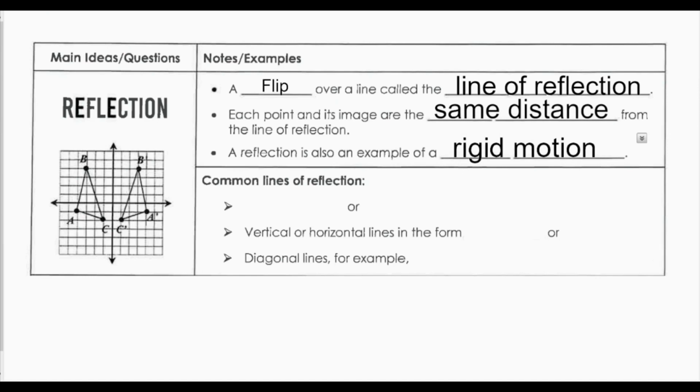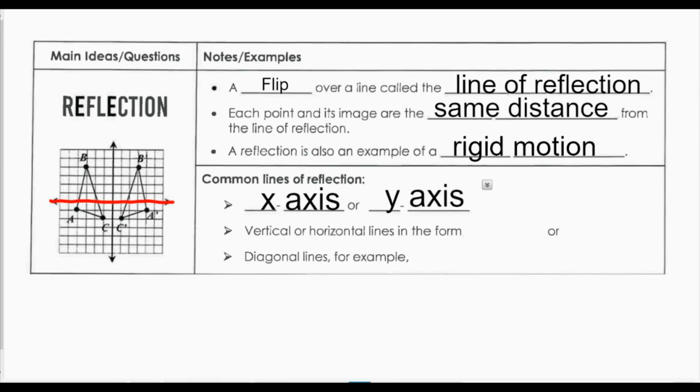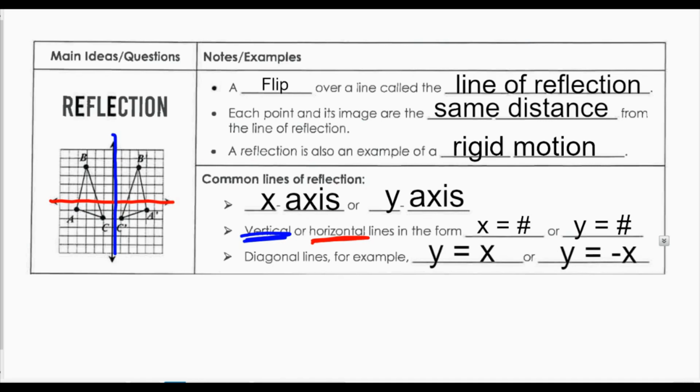Now we have two common lines of reflection. Our first common line is the x-axis, which remember the x-axis is my horizontal axis here, and the y-axis, which again remember is my vertical axis here. Now I can also reflect across vertical and horizontal lines. So x equals a number would be my vertical line, and then y equals a number would be my horizontal line. I can also reflect over diagonal lines, which would be y equals x or y equals negative x.